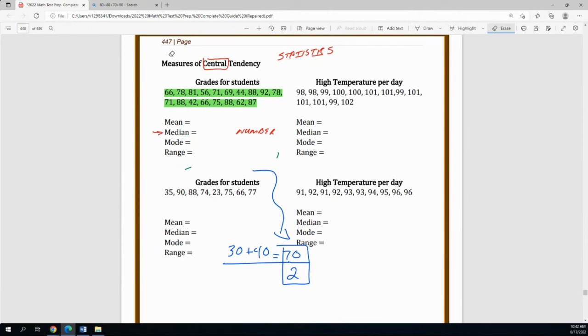Now what we're going to do is move from the median to another idea. And the other idea is mode. This one's not too terrible to understand. Mode means the number that shows up the most. So when you have a data set, if a number in particular is showing up more often than others, that's the mode.